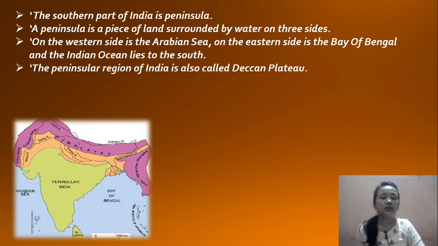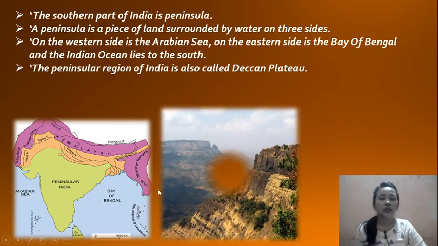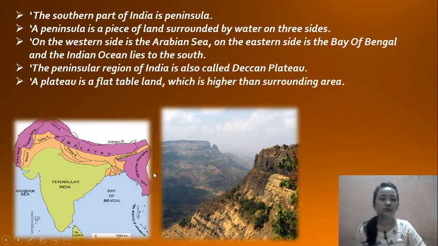The peninsular region of India is also called the Deccan Plateau. As you can see in the image, a plateau is a flat table land which is higher than the surrounding area.